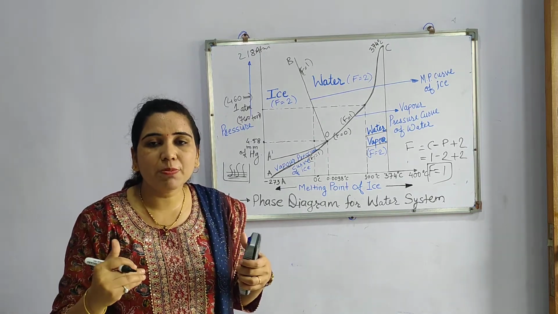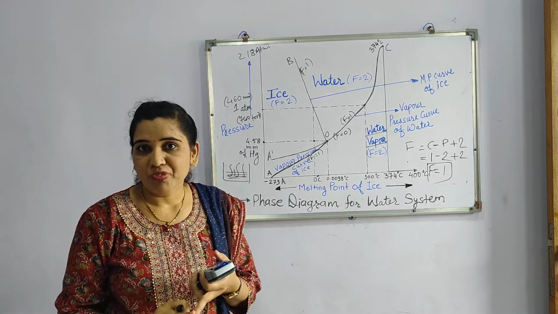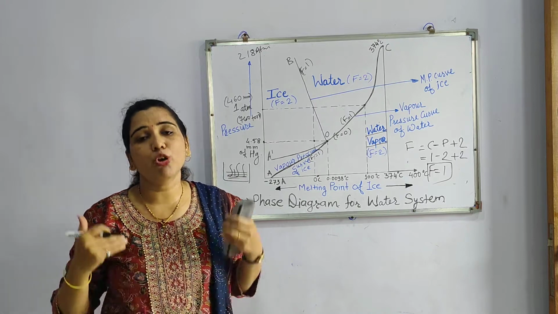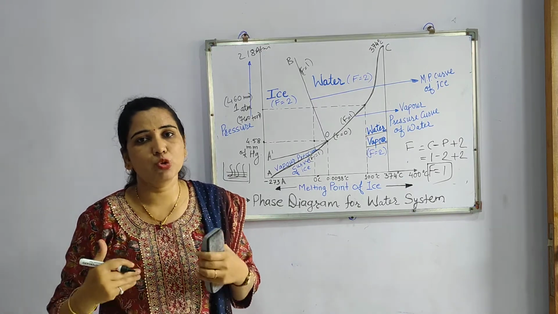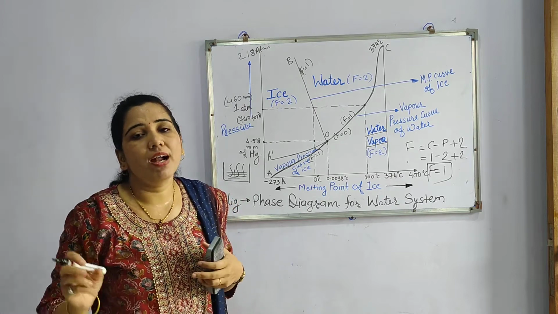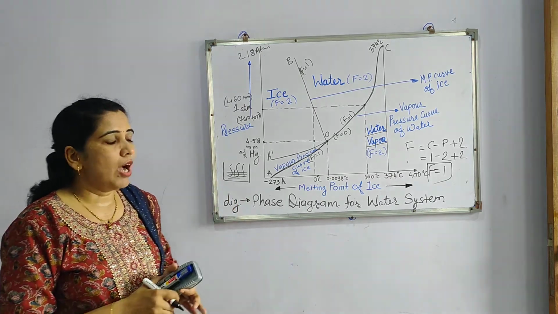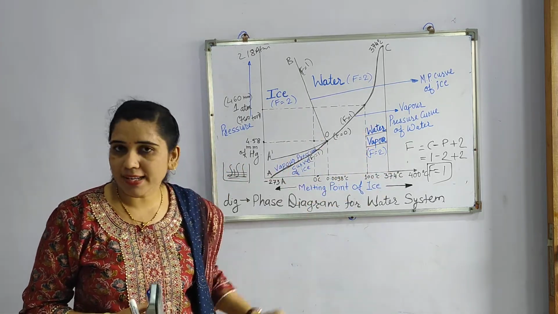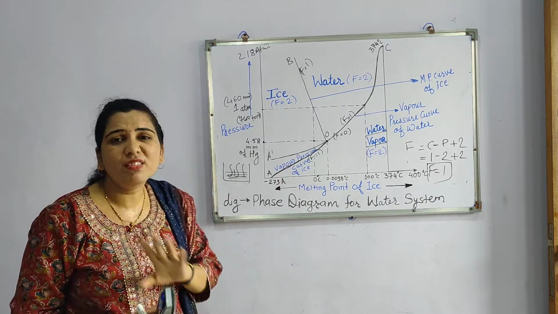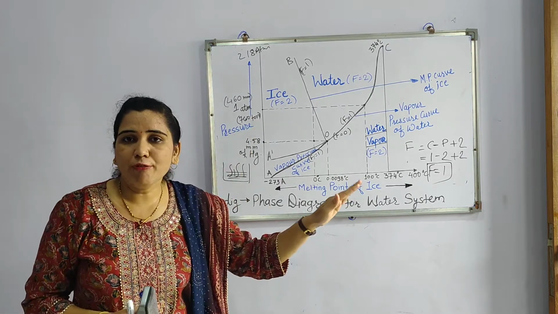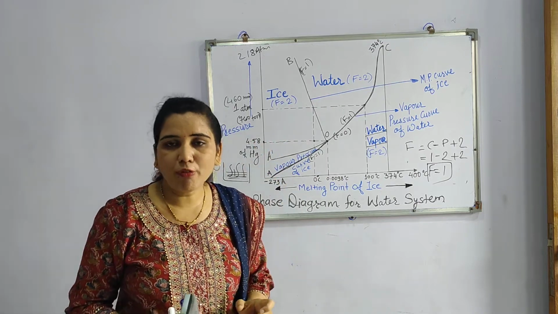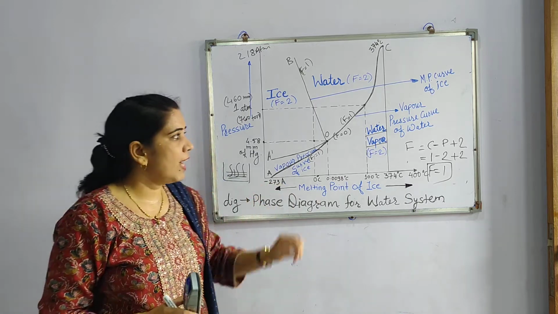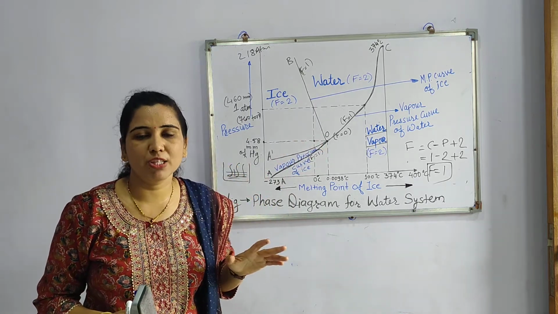Whenever it is to be explained, first of all we have to explain the different terminologies like phase, component, degree of freedom, and then the statement of the Gibbs phase rule, which was given by Josiah Willard Gibbs in 1874. After that, you will have to explain this graphical diagram. In this we have to explain only three things: what is the degree of freedom in different areas, what is the degree of freedom on the curves, and what is the degree of freedom at the triple point. So at this particular point, we can see all three phases of water.